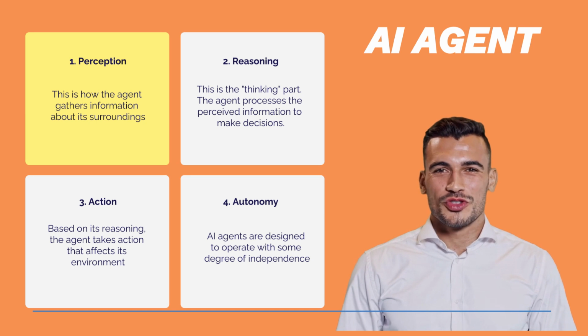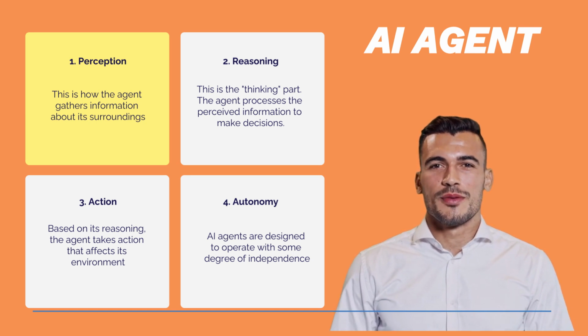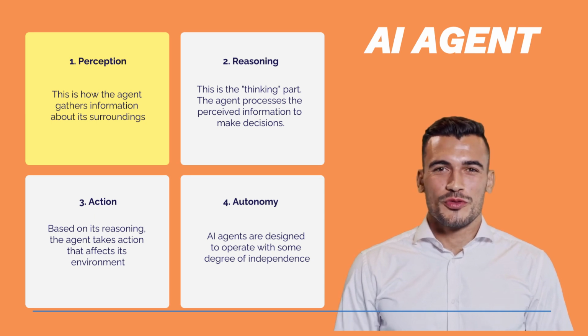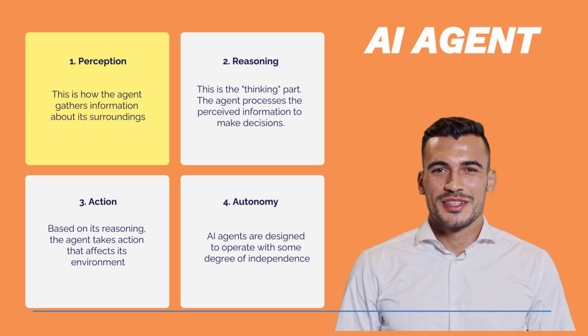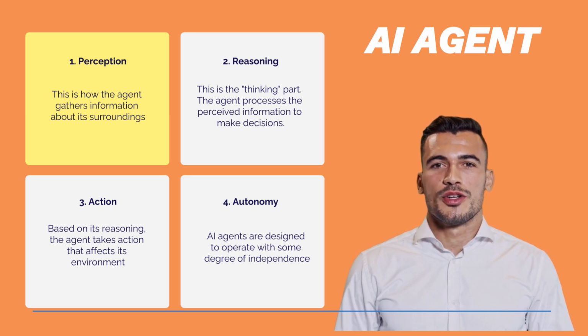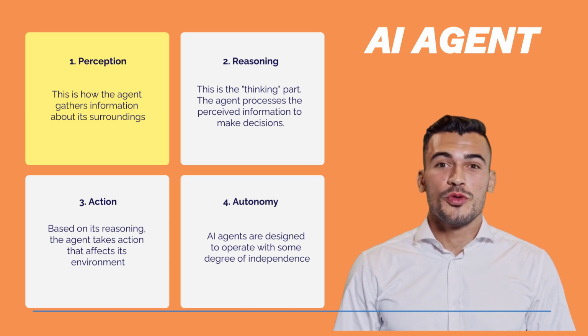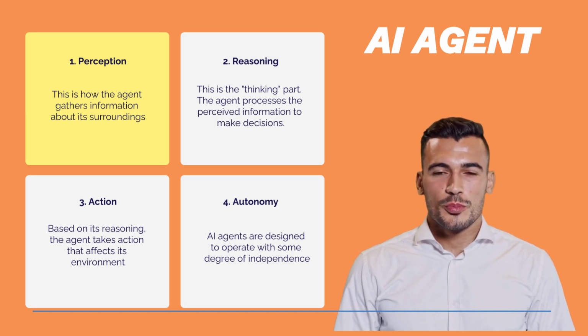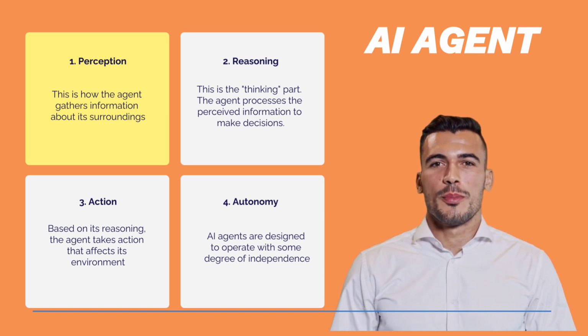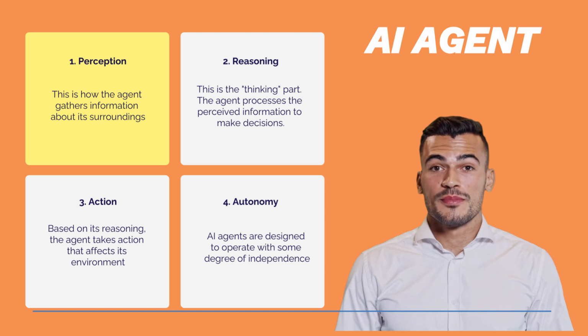This can involve diverse methods, tailored to the agent's embodiment and operational environment. For a software agent, this might involve receiving data from a database, a network, or user input. A physical agent, like a robot, might use sensors such as cameras, microphones, or touch sensors. The critical point is that the agent receives structured or unstructured data representing the current state of its world.